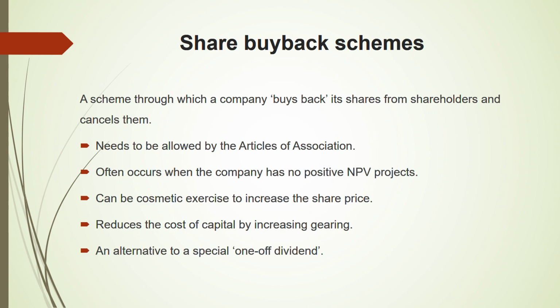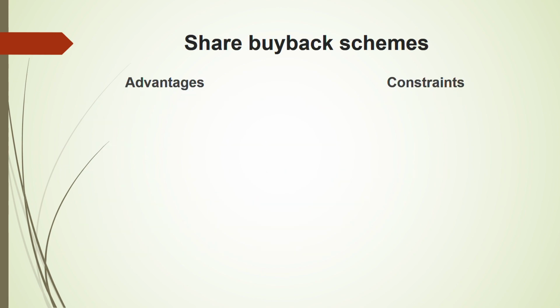Okay. Then there are some advantages and disadvantages of this that you need to know. What are the advantages? Number one, it is flexible. If excess cash flows are thought to be temporary, that means you are not going to have the excess cash flow, then share buyback schemes are flexible. Then it increases your EPS, earnings per share. How? Earnings per share is earnings divided by shares. So if your shares are reduced, earnings will be divided by a smaller number of shares. That's why your EPS number will increase.